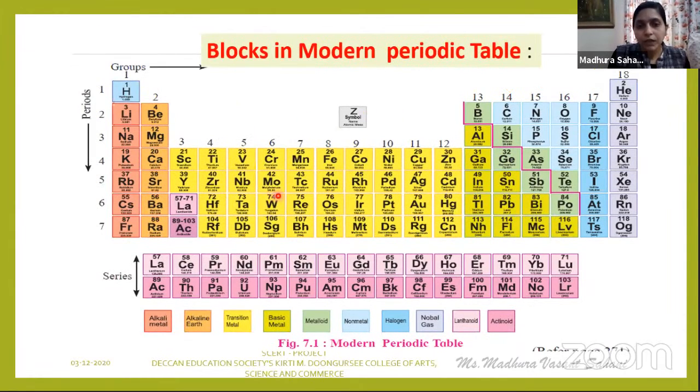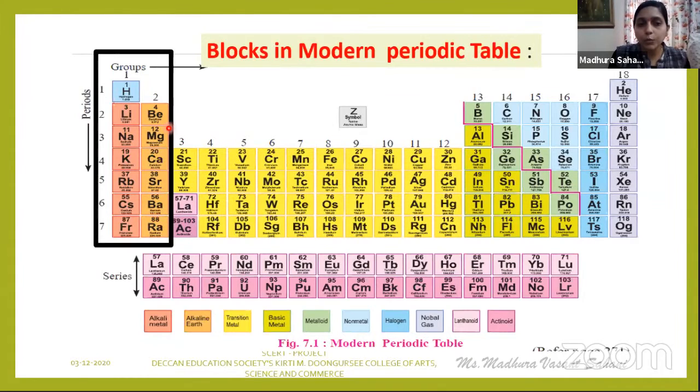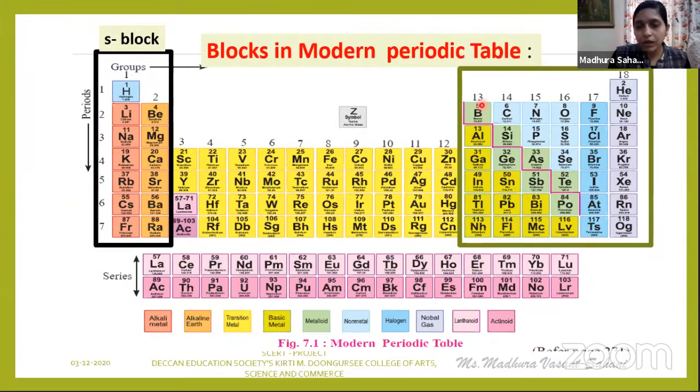Now see here. If you look at this periodic table, on the extreme left hand side of the periodic table, you can find there are 2 groups present, group 1 and group 2. They basically form the S block. If you go towards the extreme right hand side of the periodic table, you will find there are a total of 6 groups present, numbered from group 13 to 18, and they basically form the P block.